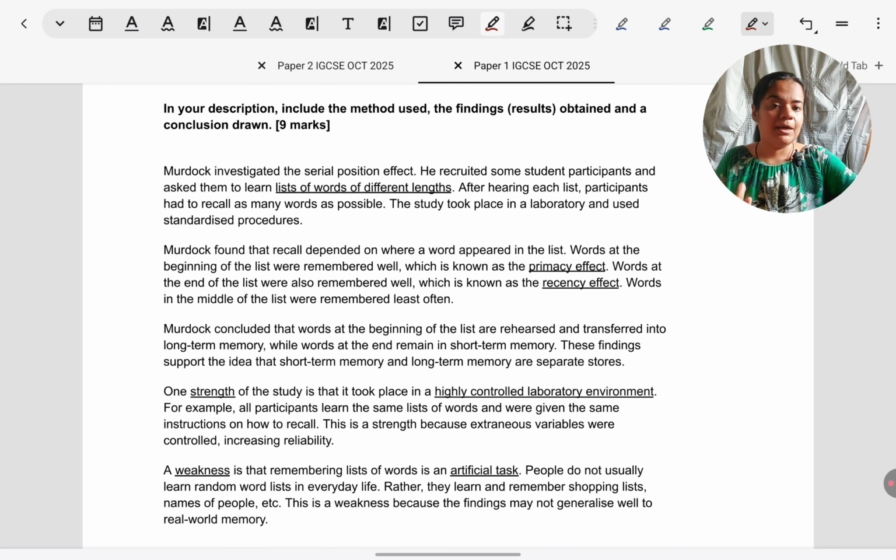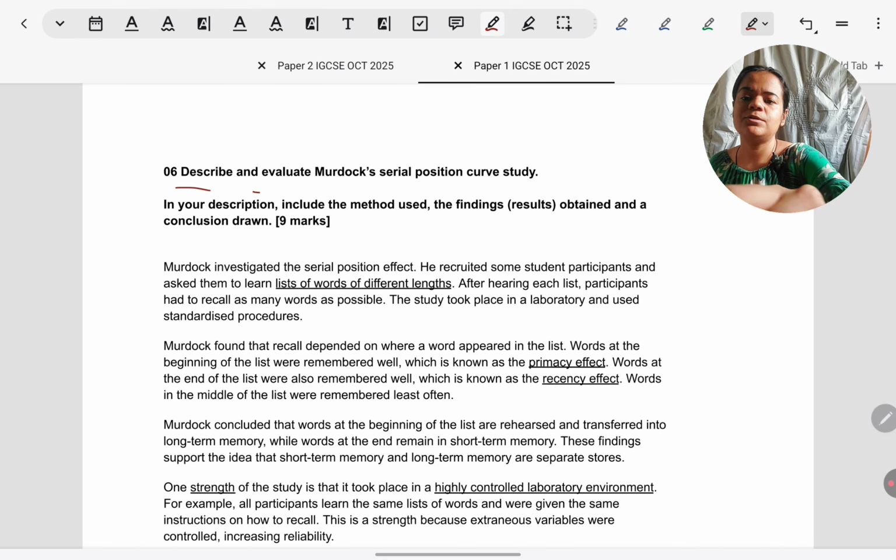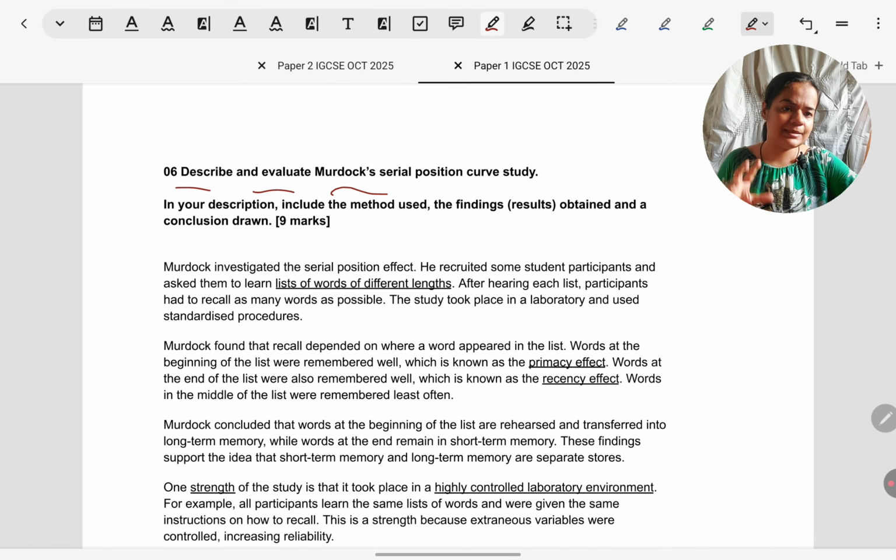Next was the 9 marker question. After the 12 marker, the biggest question that can come is the 9 marker. So typically it involves description and evaluation. They ask for a description of the Murdock study and its evaluation. In a 9 marker, AO1, description, is for 5 marks and evaluation, AO3, is for 4 marks.